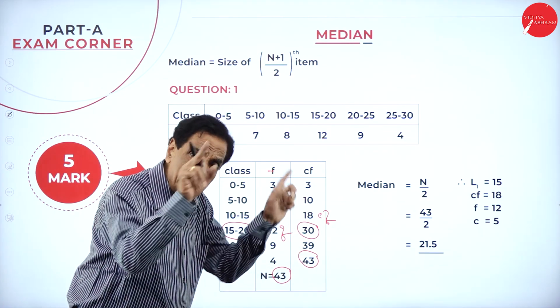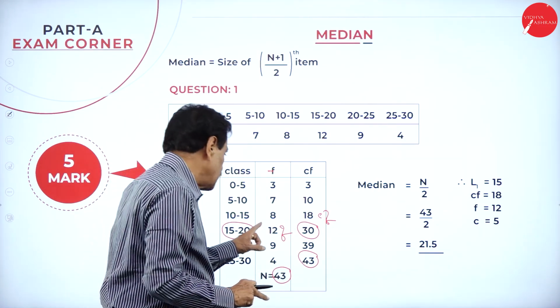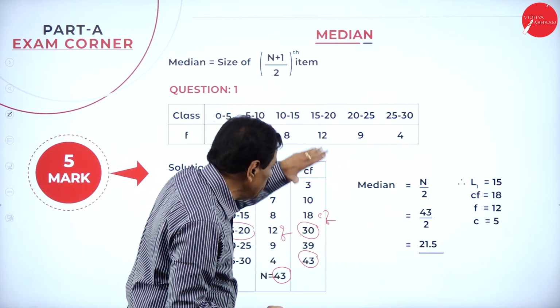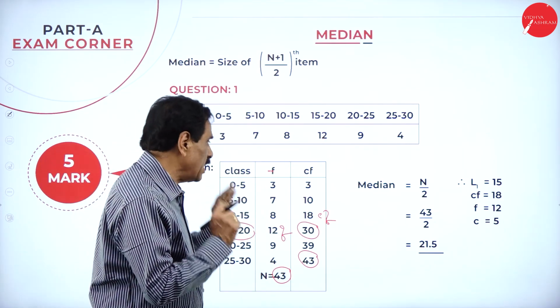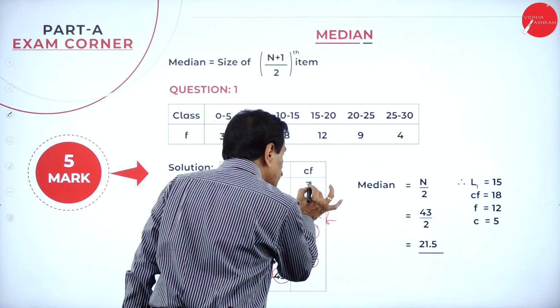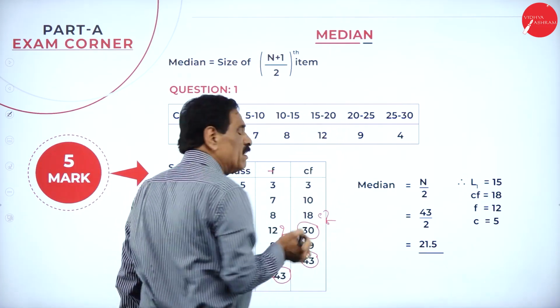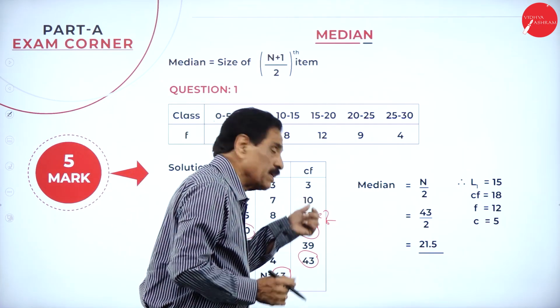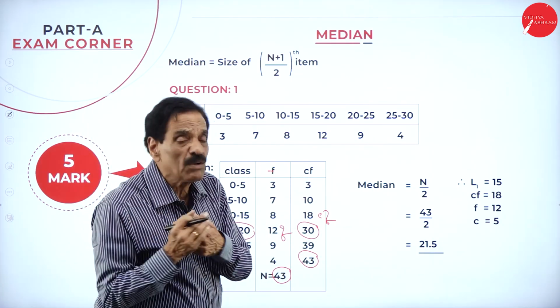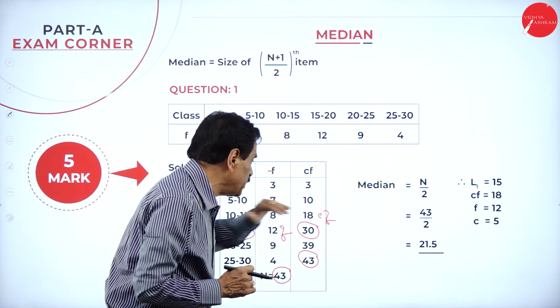It comes under 30. Under 30, the frequency is 12. Behind is the cumulative frequency. By chance, in the exam, if the first number is the one we get, the number behind is called 0. So here, the number behind is 18.